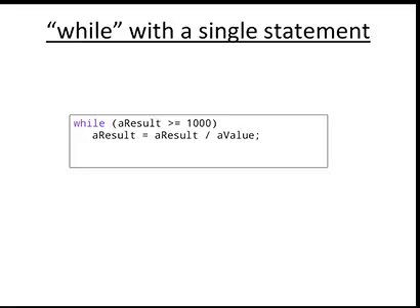Line will be executed. That is a result equal to a result by a value. Then that will be executed. After reading that statement, immediately it will be transferred back to the while, and again whatever in the brackets, the test condition is there, that will be tested a second time.